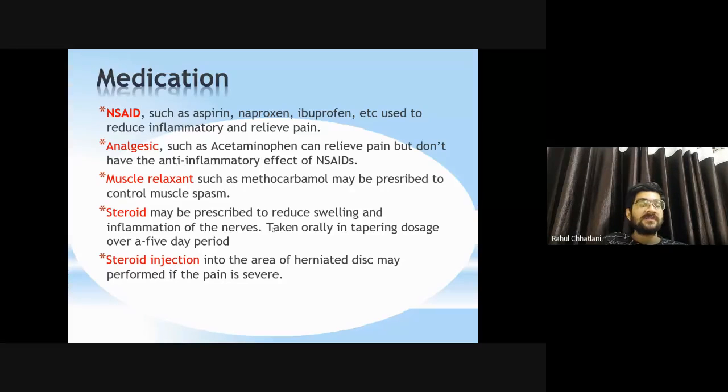The first is non-steroidal anti-inflammatory drugs such as aspirin, used to reduce the inflammation and relieve the pain. Second, analgesics such as acetaminophen, relieve the pain but doesn't have the anti-inflammatory effects of NSAID. Muscle relaxant such as methocarbamol, prescribed to control the muscle spasm if the muscles have gone for spasm.